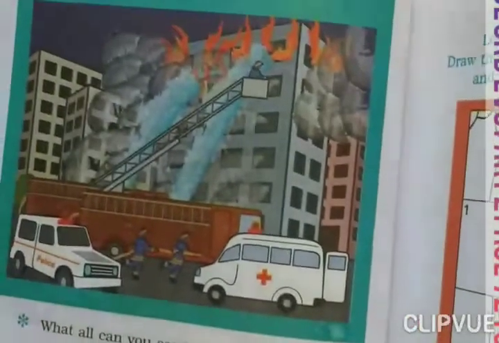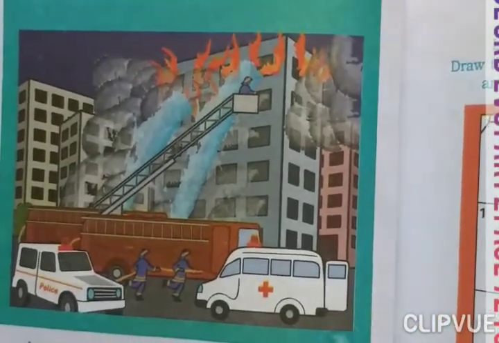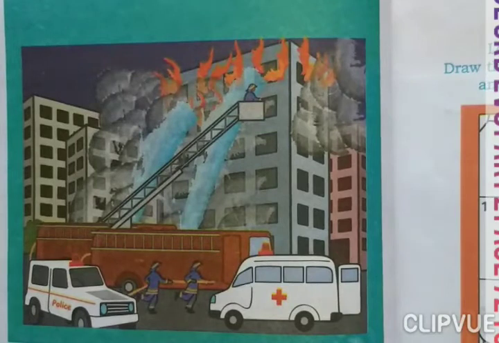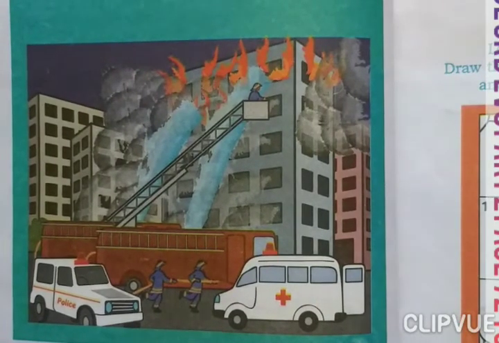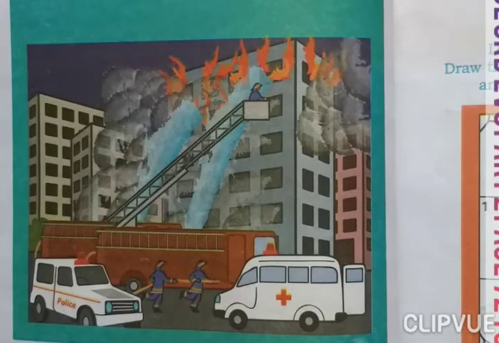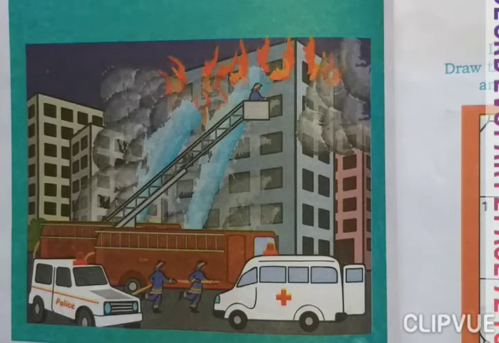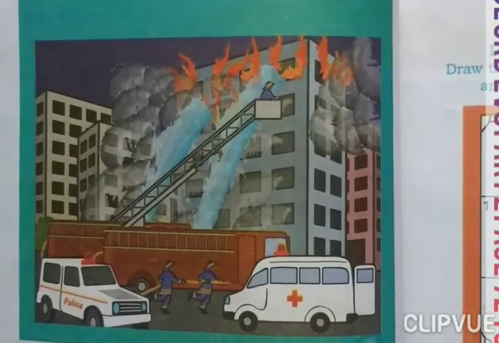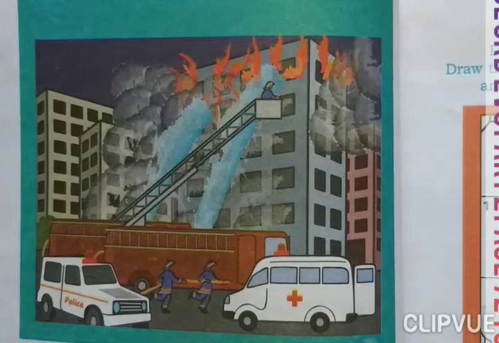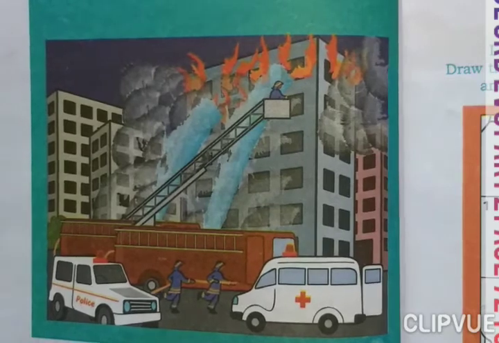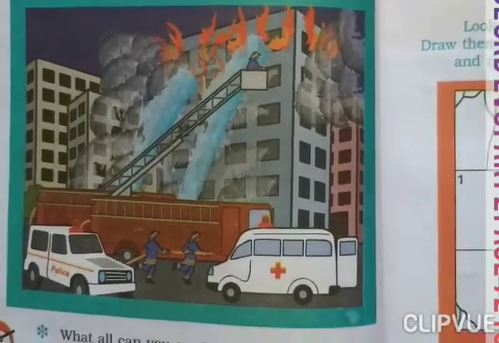Now next, you can see page number 78, and you can see here there is one building, fireman, policeman, ambulance, and fireman is also there. So that building is damaged, and we will write the answer to this question. So here, what can you see in this picture? आप क्या देख रहे हो इस picture में?